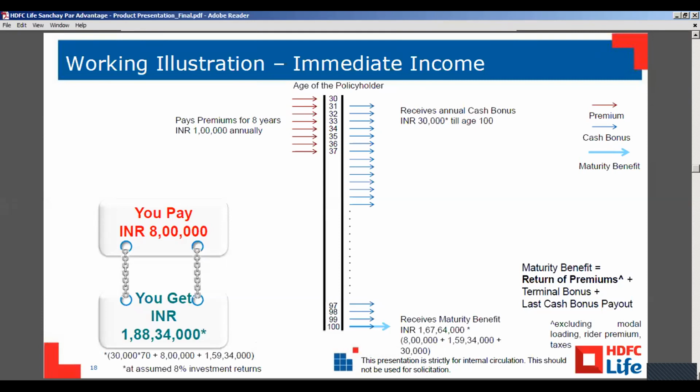So any queries in this? If I say, in the immediate income option, the customer is getting, and it also depends on the customer's age, but till now the customer is getting between 29 to 33,000. It also depends on what premium payment term the customer is choosing and what his age is.